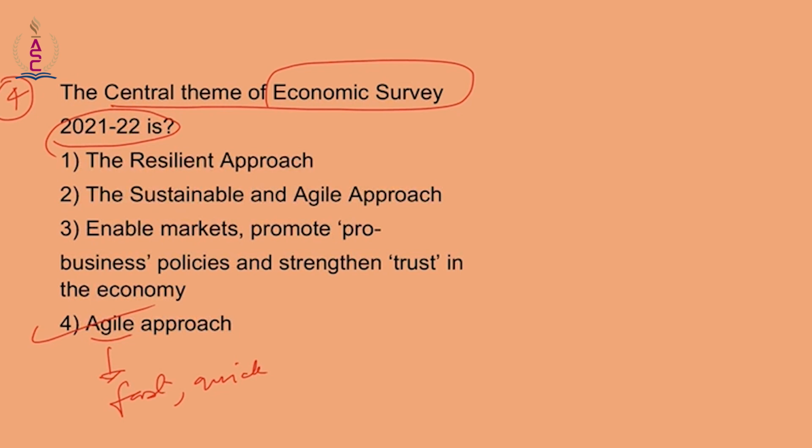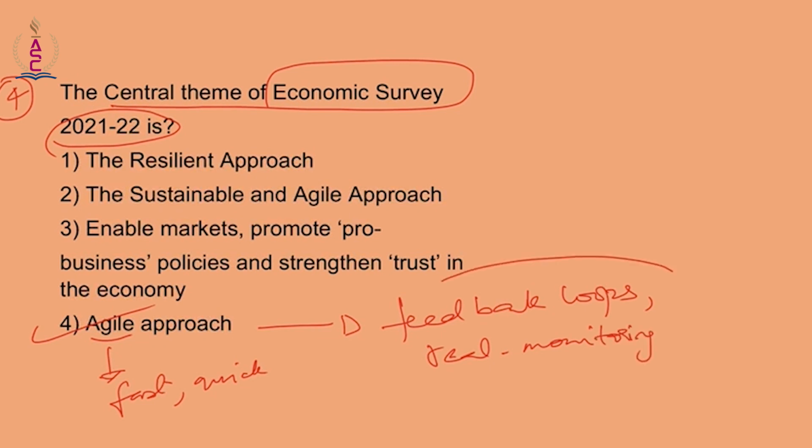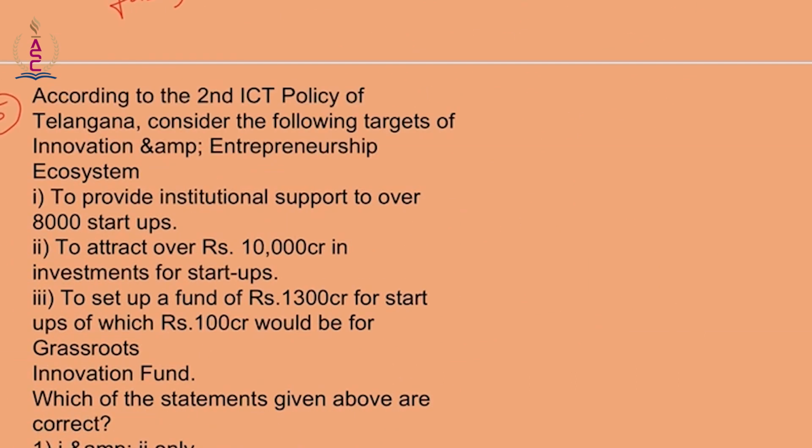So the main agenda is to create feedback loops, real-time monitoring. So if you are able to do this, then you will be able to minimize your losses and optimize your gains. And that is the reason why the central theme of economic survey is Agile Approach. That is question number 4. Now let's move on to question number 5.